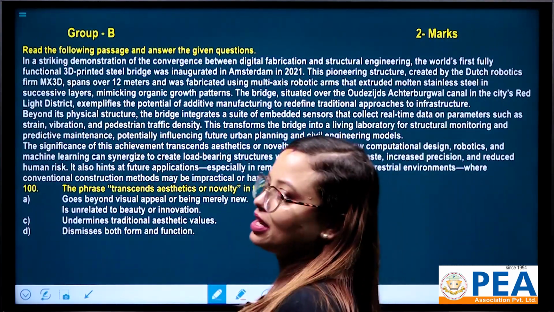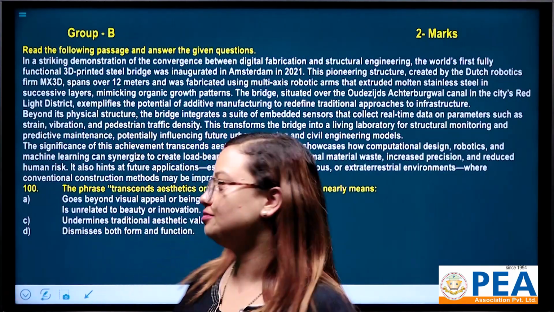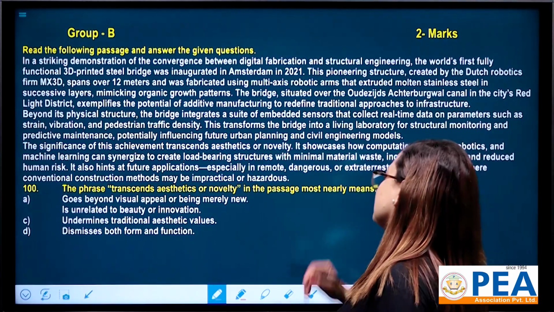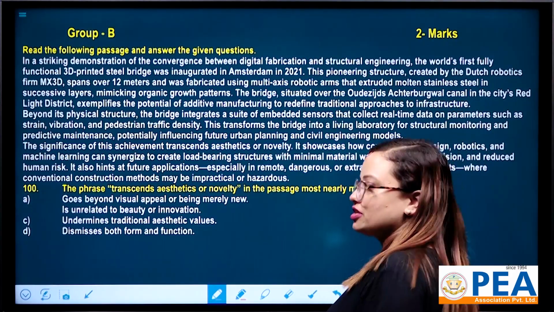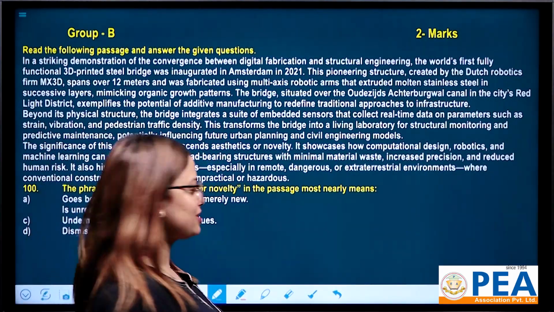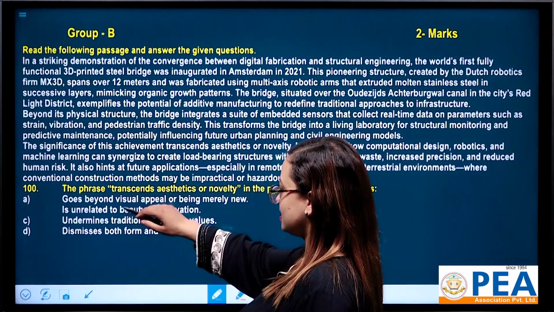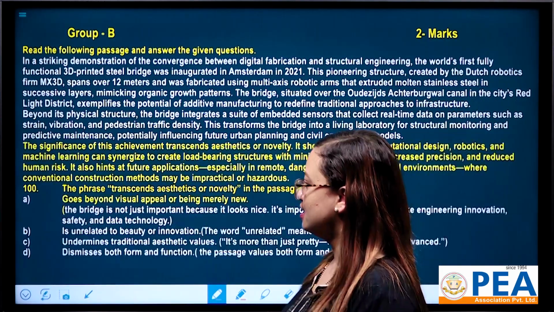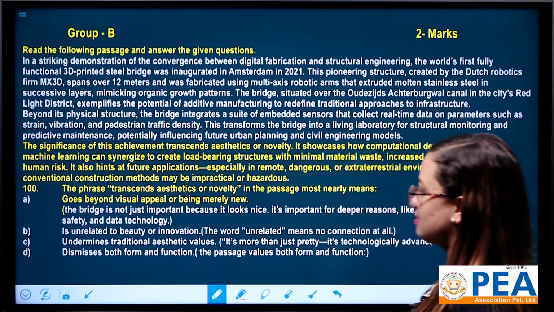Now let's go for question number 100, the last one. The phrase transcends aesthetics or novelty in the passage most nearly means. Now this is a vocabulary question. We have 4 options.